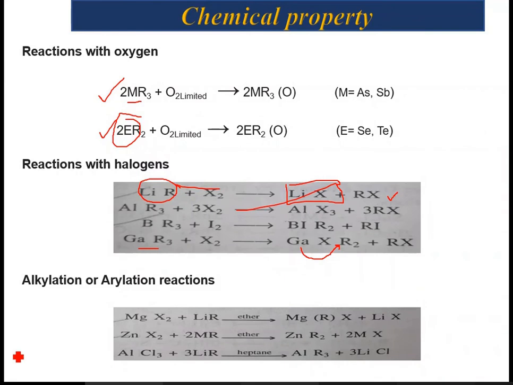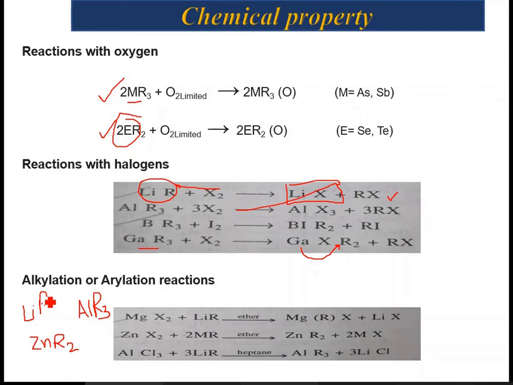For example, alkyl lithium, LiR, then ZnR2, dialkyl zinc, or AlR3, trialkyl aluminum. All these three are organometallic compounds.